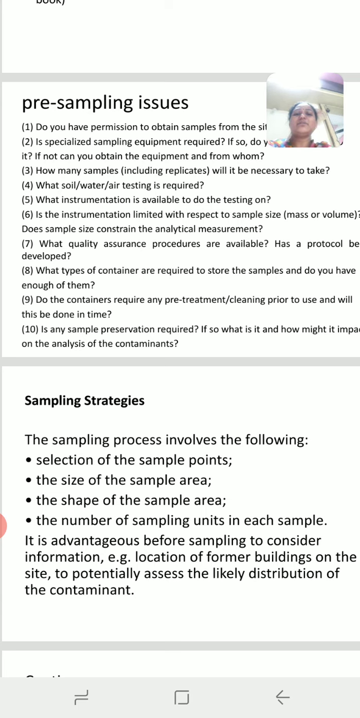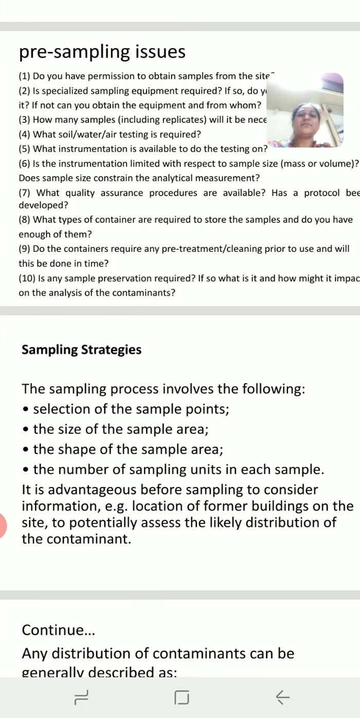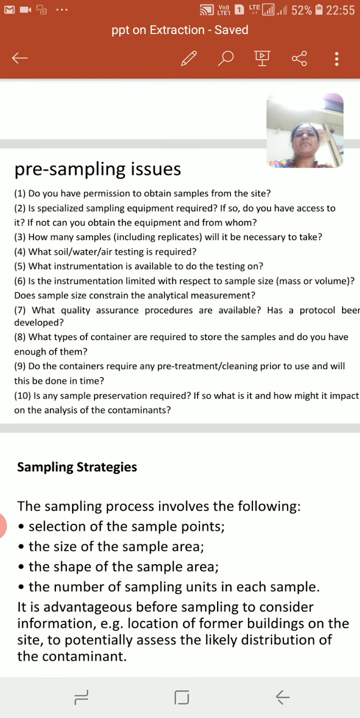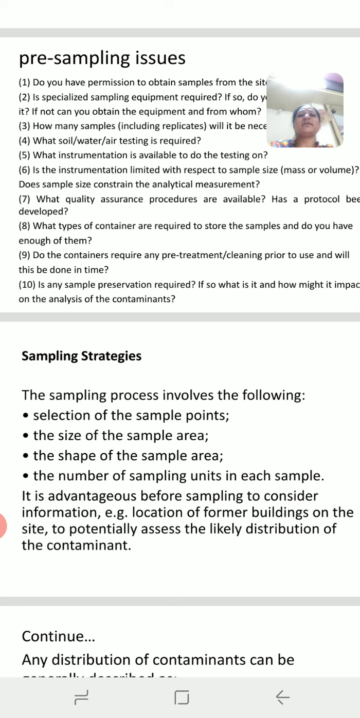So these are the 10 issues during sampling. So a 2 marks question again: what are the different issues during pre-sampling? What is meant by pre-sampling? Pre-sampling means collection of the sample.